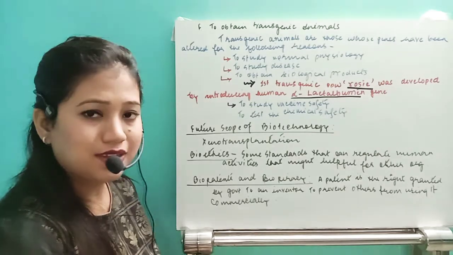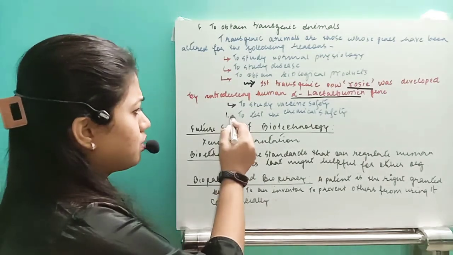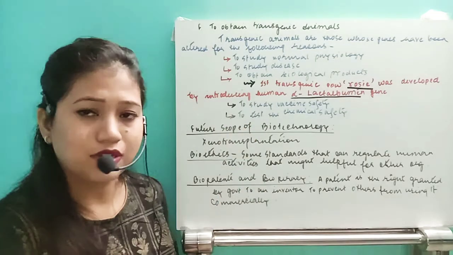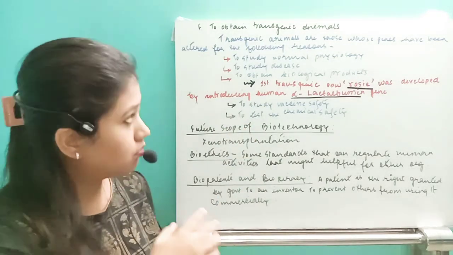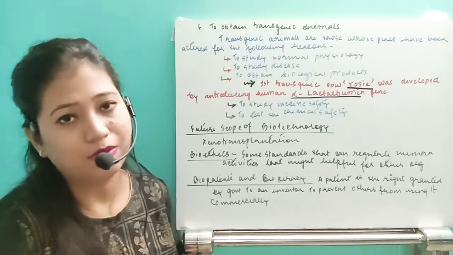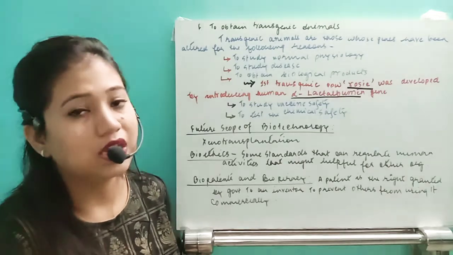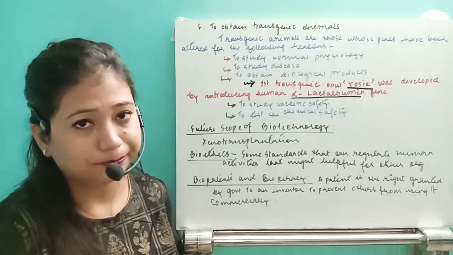So for vaccine safety also, transgenic animals are being used. Next one, to test chemical safety also, GMOs, genetically modified organisms, are being used. So these are all of the uses of biotechnology in different fields that we have studied.